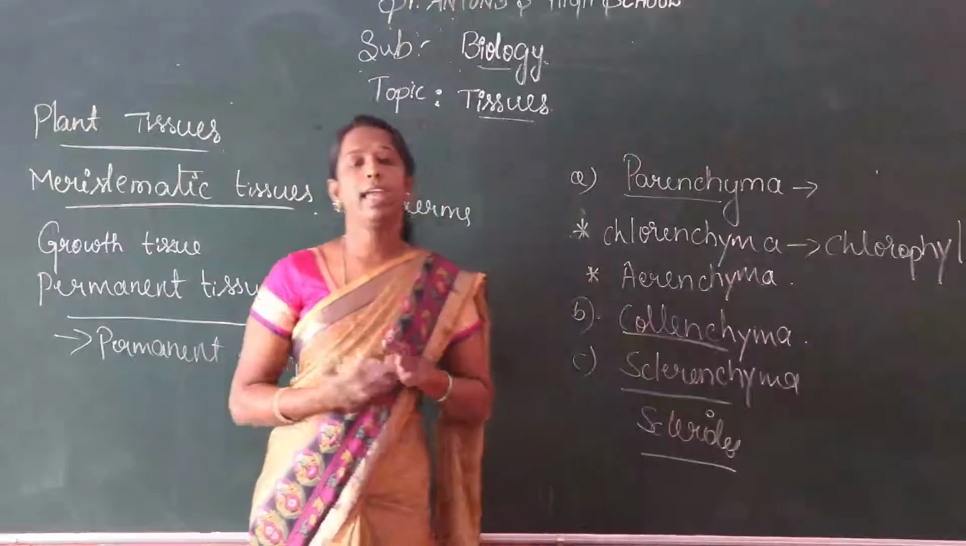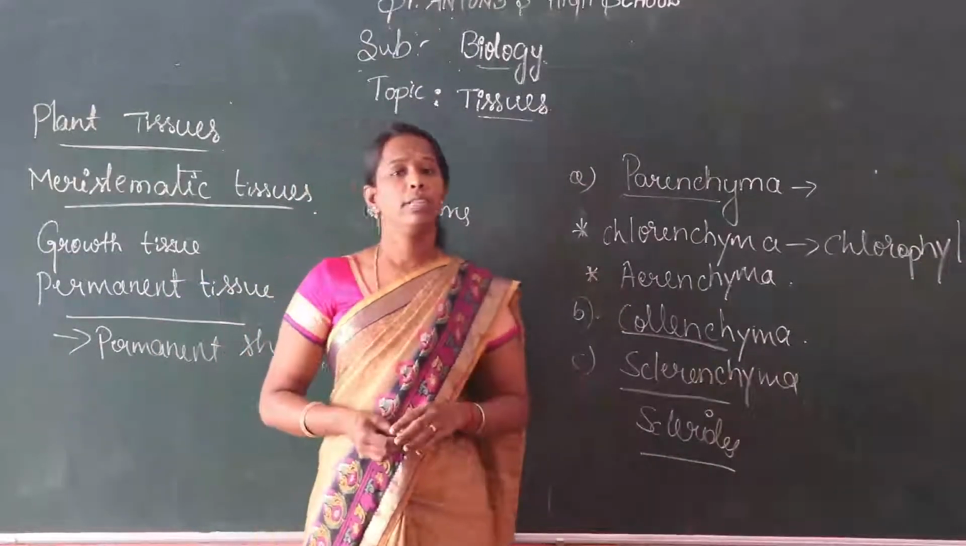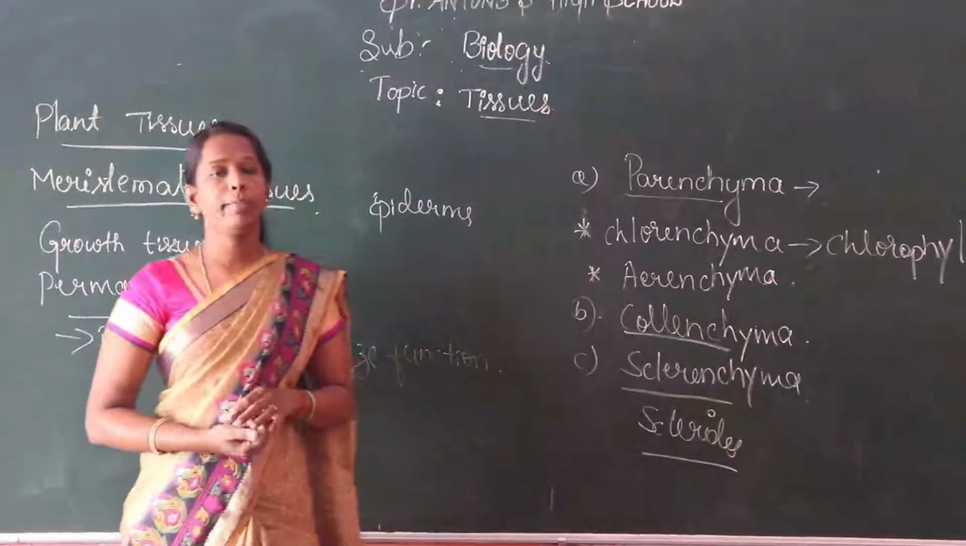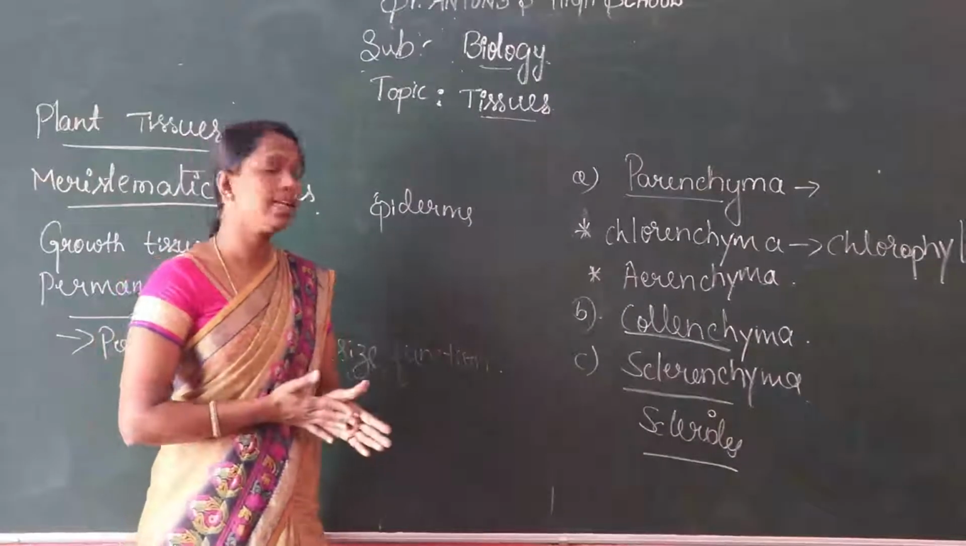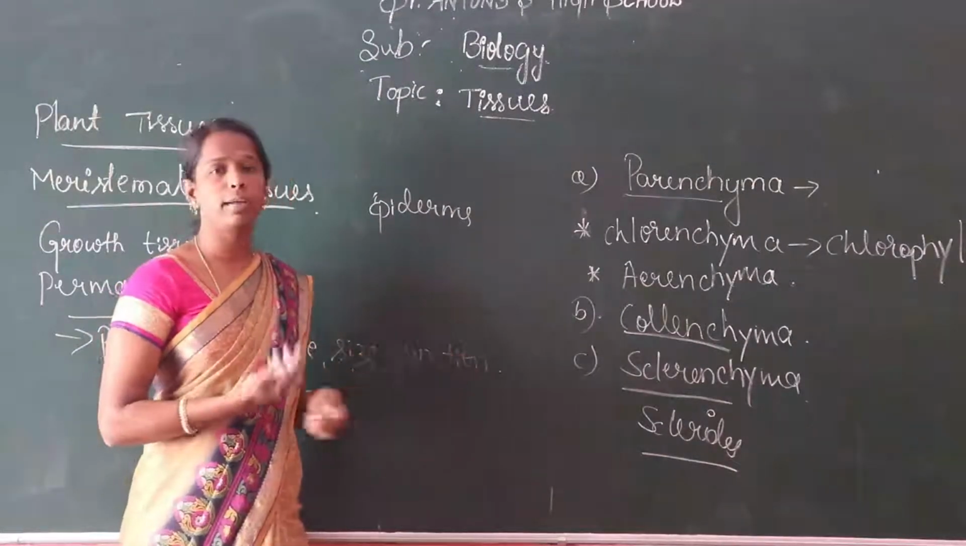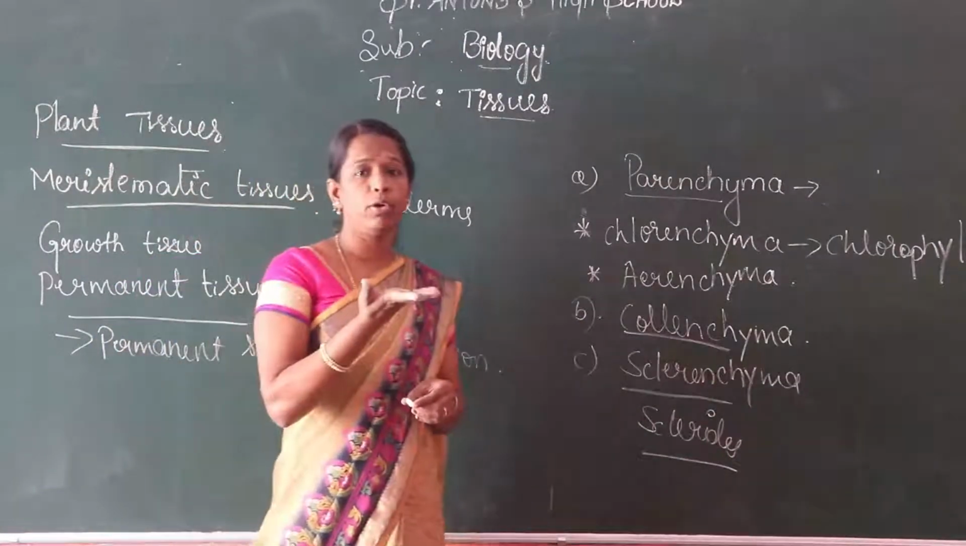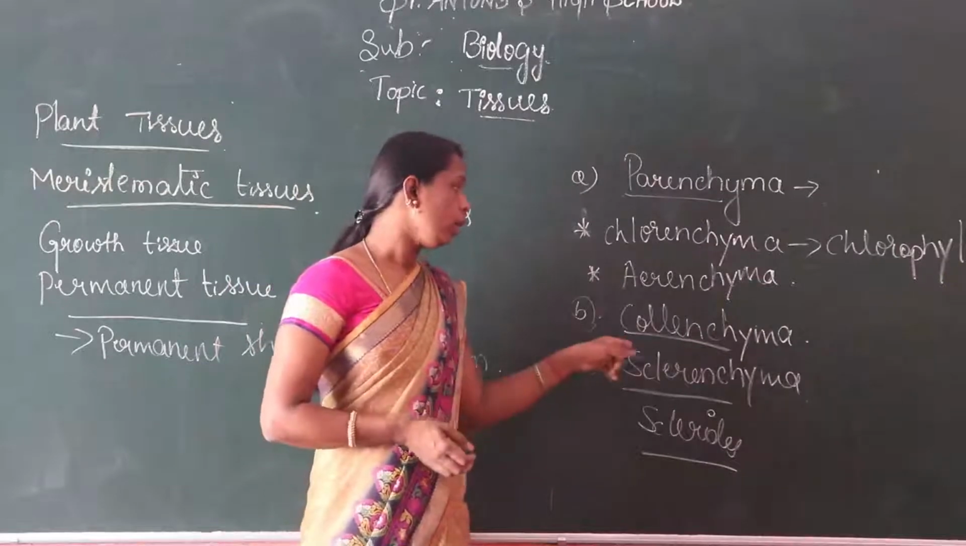Aerenchyma means there is a space of air in between the cells. So that is called aerenchyma. Usually aerenchyma is present in aquatic plants. Why? Because with aerenchyma present, the aquatic plants float on the water easily.